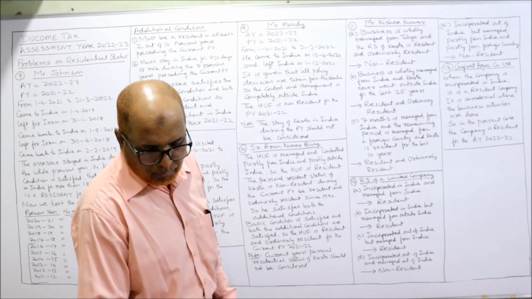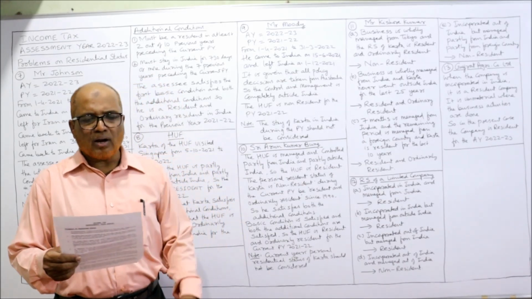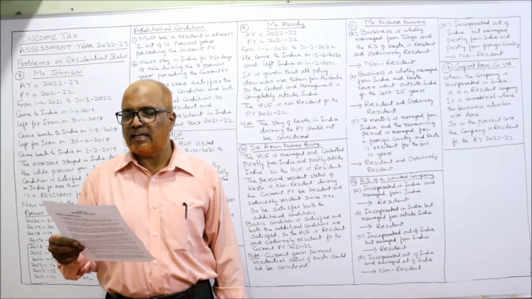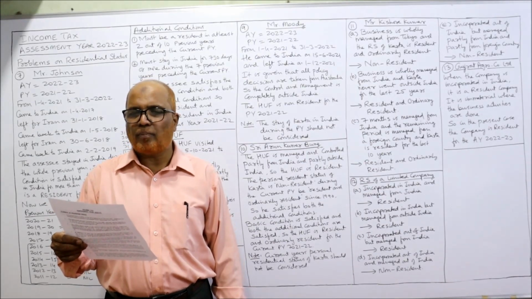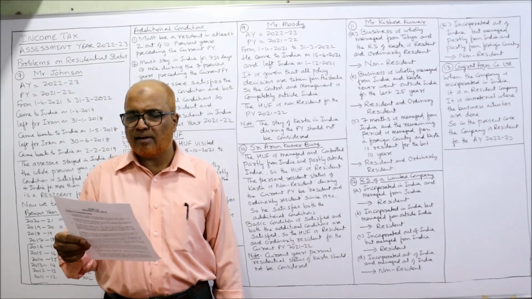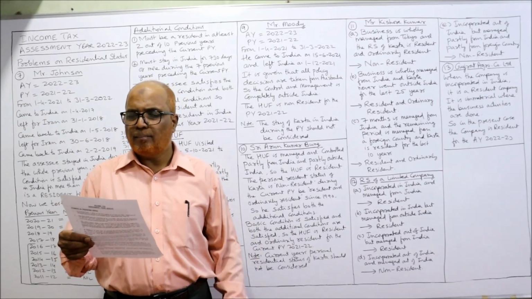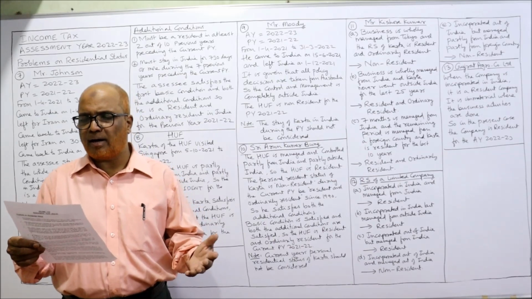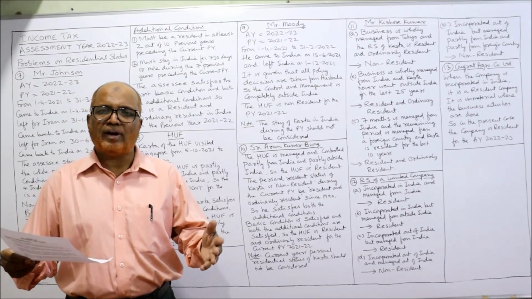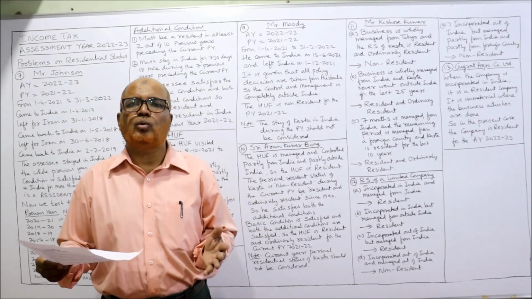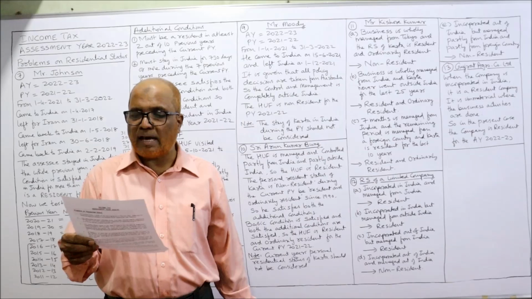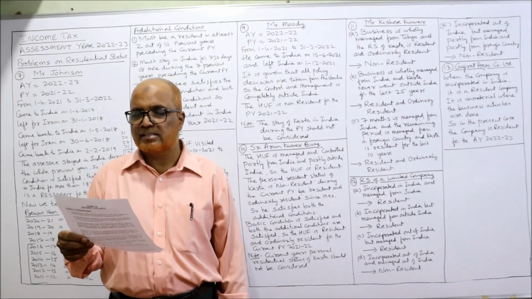Next one, 10th problem. Sri Arun Kumar Bang, resident of Delhi, is the Karta of HUF since 1990. The business properties are in Chennai and property is in Mumbai, and other income generating assets are in Hyderabad. But Mumbai, Chennai, Hyderabad, Delhi, all these are in India only. The HUF family business is scattered throughout the states. He manages the family affairs from Delhi through the assistance of his brothers and paid staff.